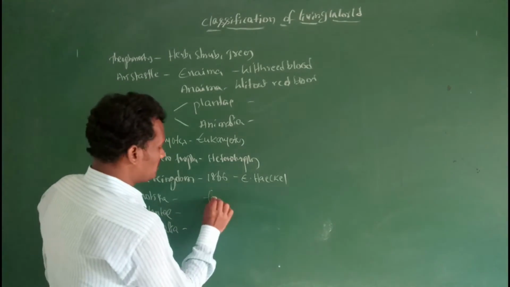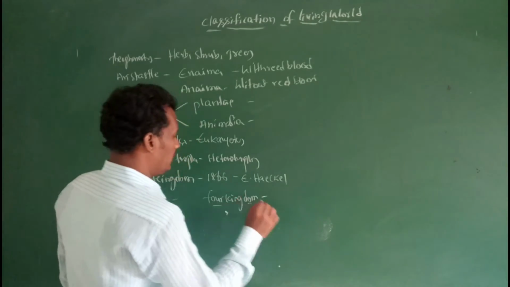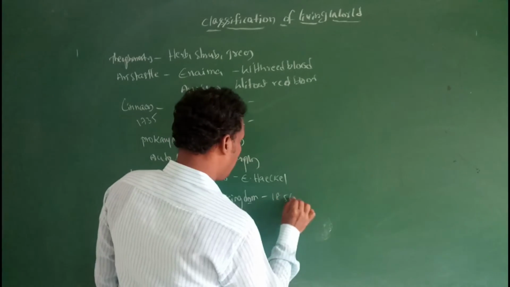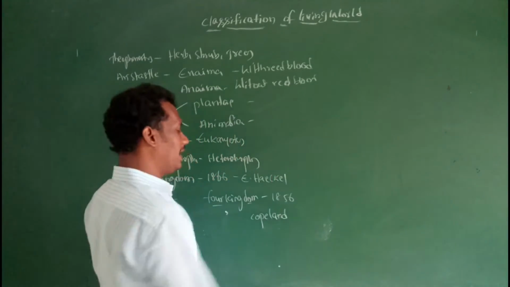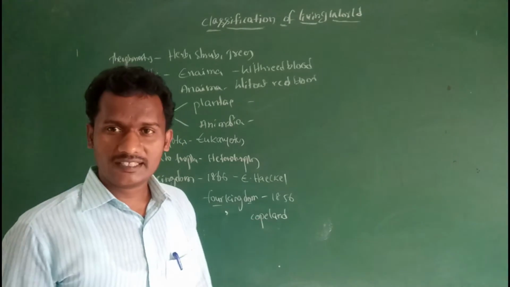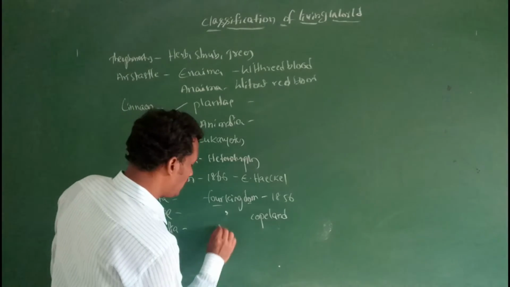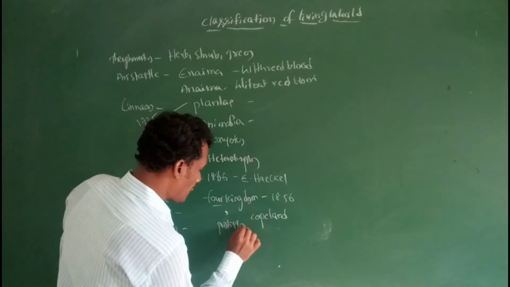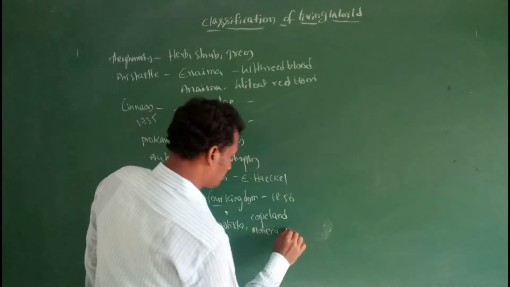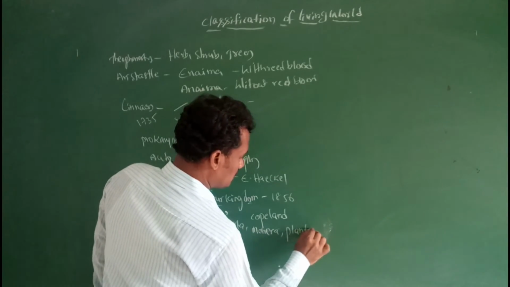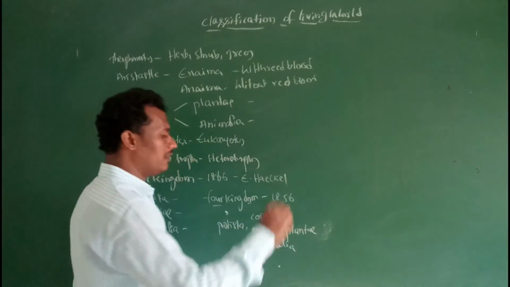Next one, the four kingdom system of classification. In the year 1956, Copeland proposed the four kingdom system of classification. The four kingdoms are Protista, Monera, Plantae and Animalia.